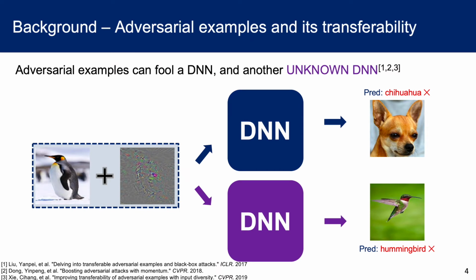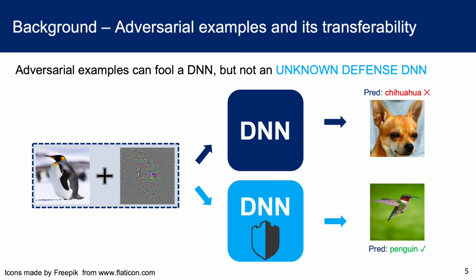Several previous works make the adversary examples transferable. This means they can fool not only known models but also unknown models. However, when the attackers meet an unknown defense model, previous methods will fail. The defense model means the model is specifically designed for defending adversary attacks. Our work will address the issue of how to attack defense models.